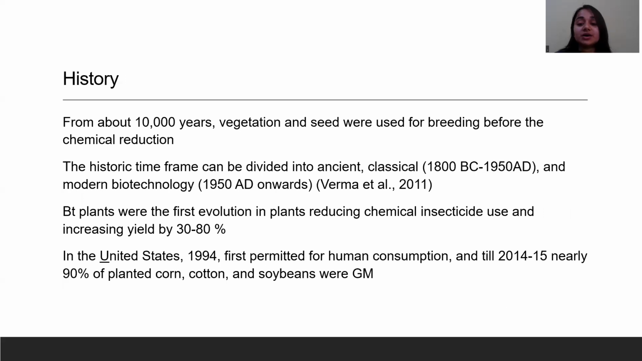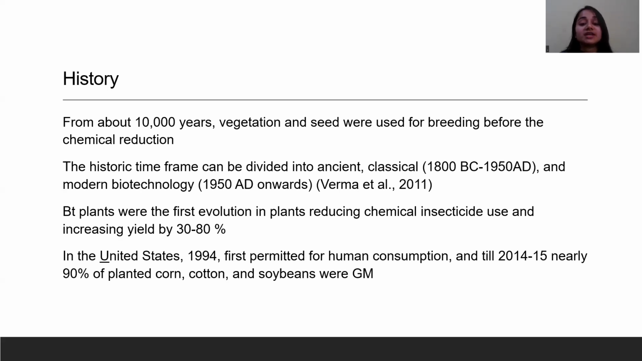Furthermore, the history observed by the author was about 10,000 years ago when vegetation and seed were used for breeding before the chemical revolution. The historic time frame can be divided into ancient, classical, and modern biotechnology. Verma et al. 2011: BT plants were the first evolution in plants to protect from insects, reducing chemical insecticide use and increasing yield by 30 to 80%.